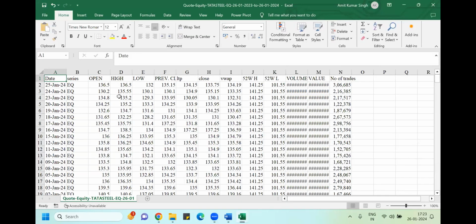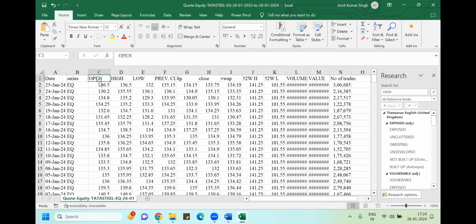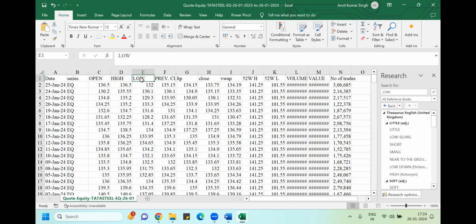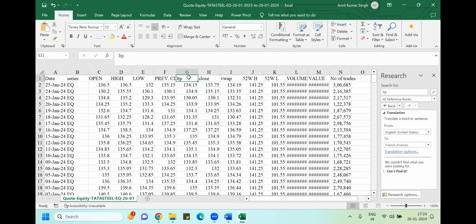So once your file is being downloaded, basically for VAP, I need the opening price of the stock. I need the highest, I need the lowest. I need the LTP, the last traded price, and I need the volume.